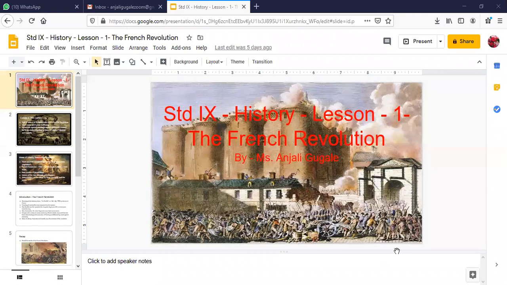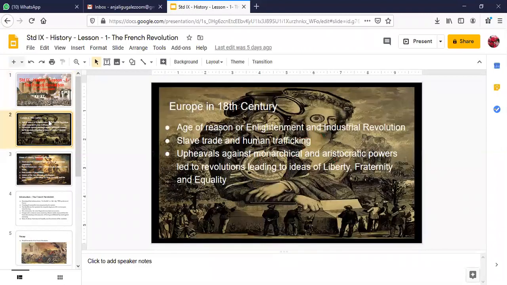Now we're starting with the first lesson of history, that is the French Revolution. You already know a lot about France as a country. Now, can anybody tell me what kind of government France has? Republic. It is a French Republic. Children, it was after the French Revolution that France became a republic. Can anybody tell me what you understand by republic?